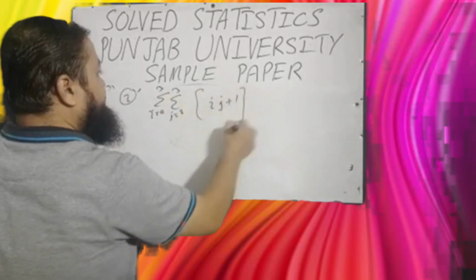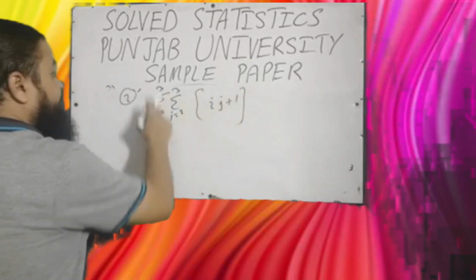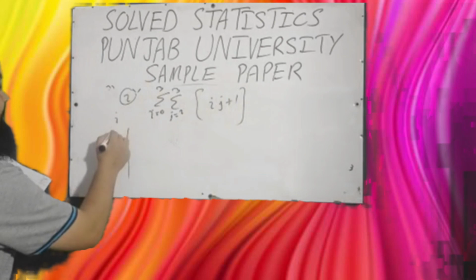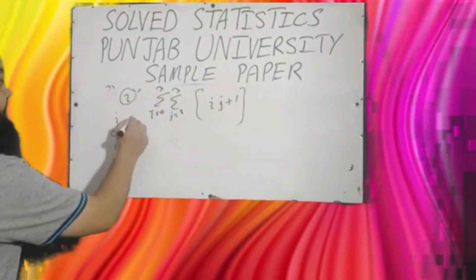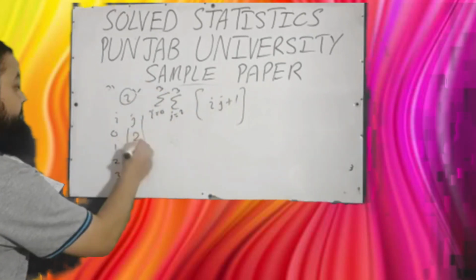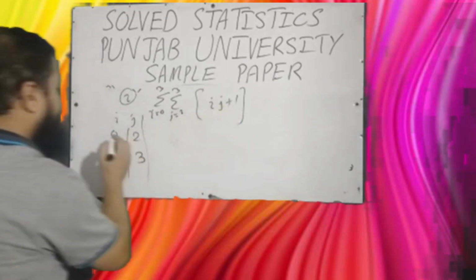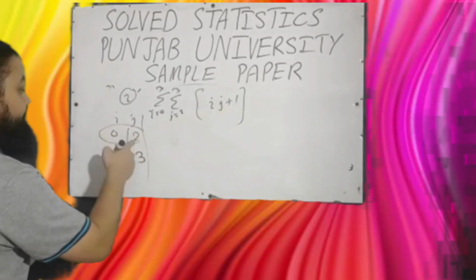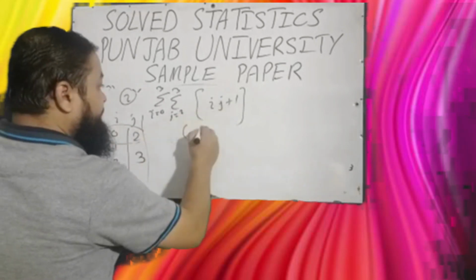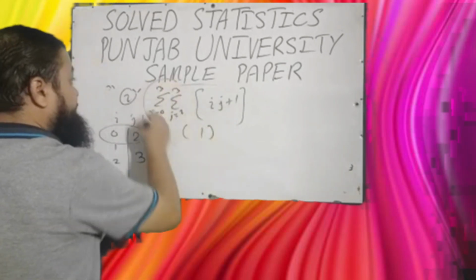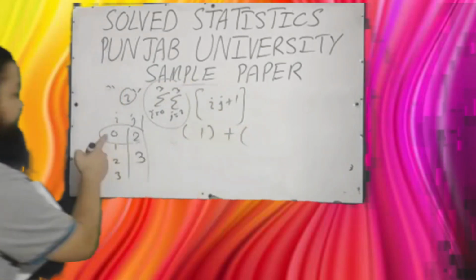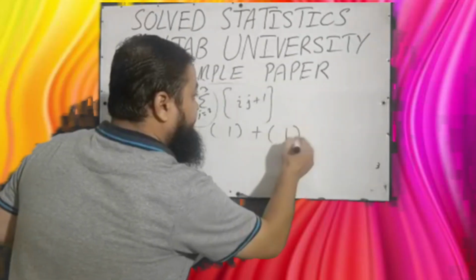Question number 2. You are to find this much. Dear students, i is from 0 to 3. If I have some values 0, 1, 2, 3, and j is from 2 to 3, it means 2 and 3. Now you are to find this much. Multiply i and j. First of all, I will multiply 0 with 2. 0 2s are 0 plus 1. First answer is 1. And summation means plus. 0 multiplied by 3 is 0 plus 1 is 1.